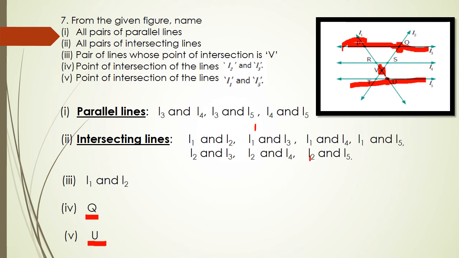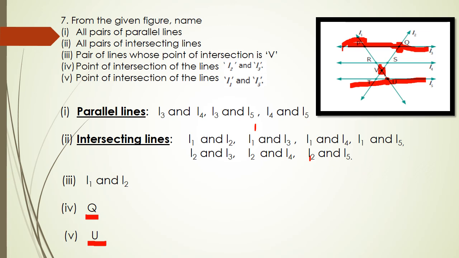What is the next question? All pairs of intersecting lines. Intersecting means two lines meet at a point. Here a lot of intersecting lines are there. First one, L1 intersects with these three lines. L1 intersects with L3, also L4 and also L5.